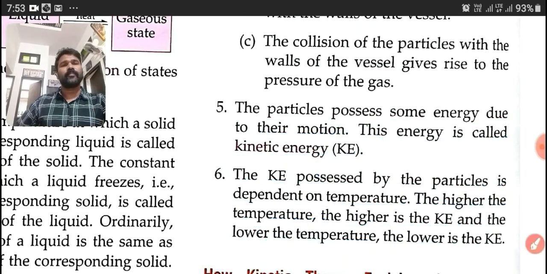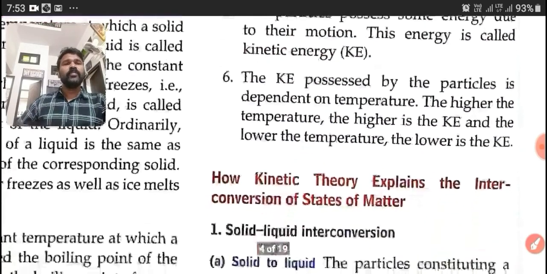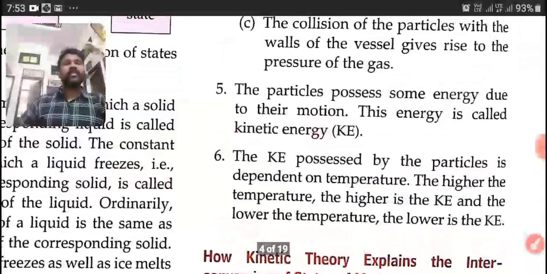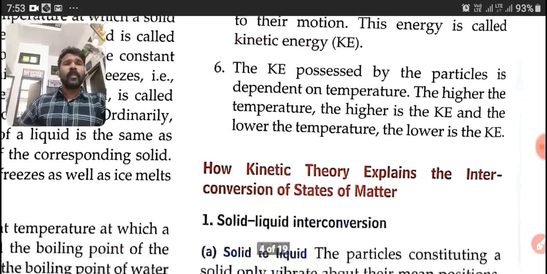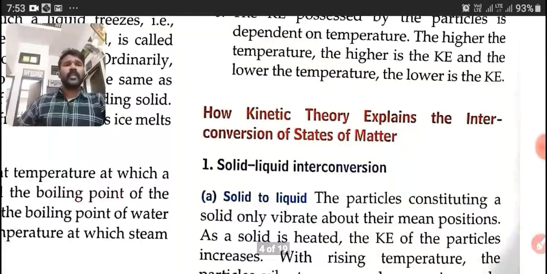Okay, these are the different points related to the kinetic theory of matter. Okay students, did you understand? These points are very important. Underline and learn yourself at home. Okay, now our next topic is